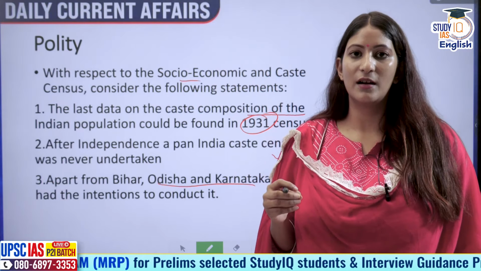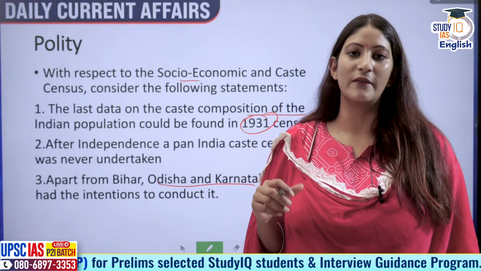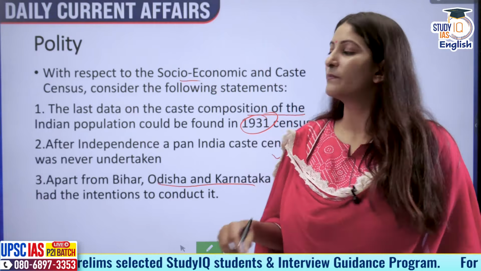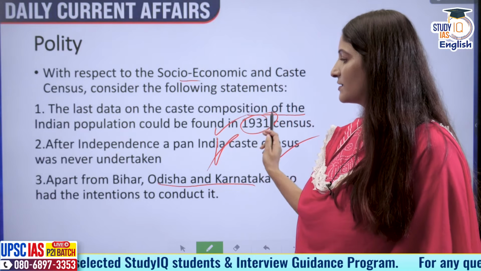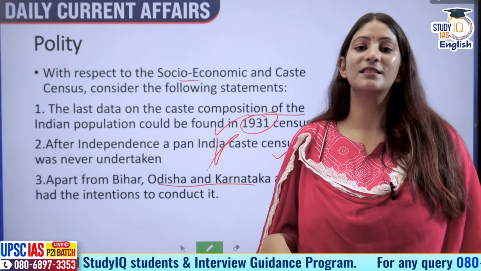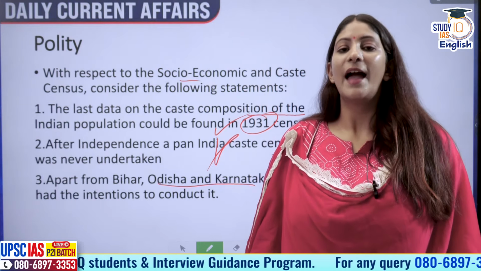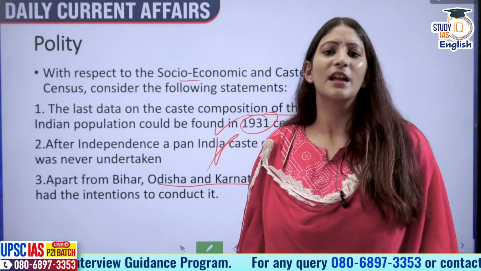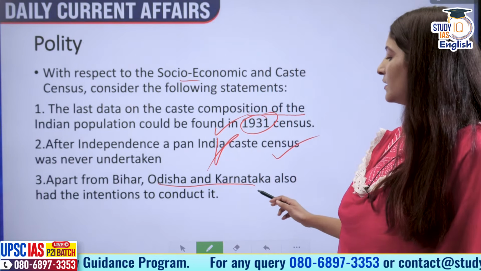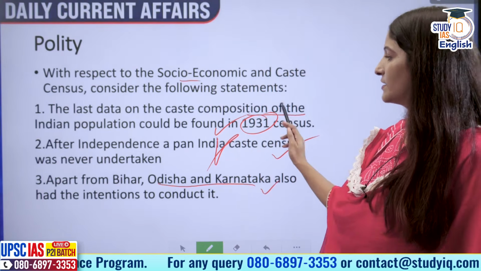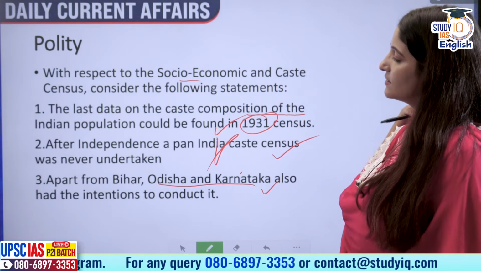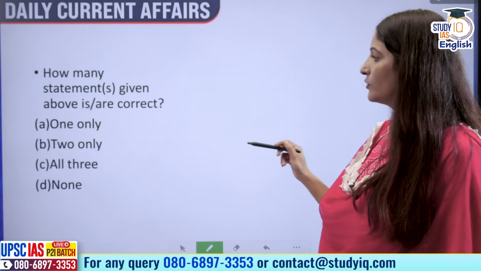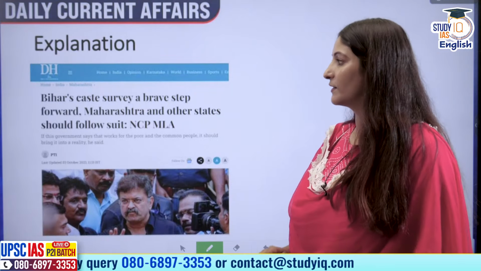The last data on caste composition was yes in 1931. We did have a caste-based census in 2011, but the data was never published. Second is incorrect, first is correct. Apart from Bihar, many other states including Karnataka and Odisha are calling out for a caste census, even Maharashtra. So third is also correct. First is correct, third is correct, second is not correct. So what will that make out to be? Two only will be the correct answer.